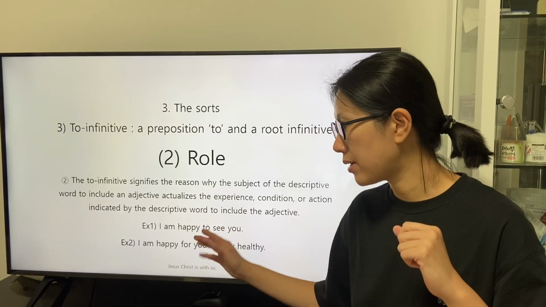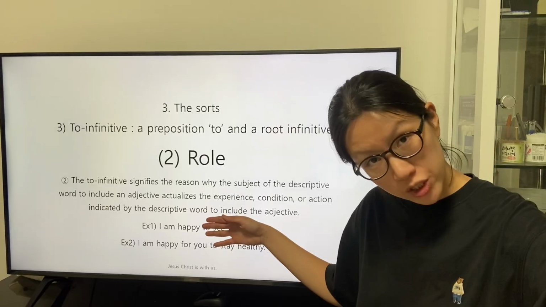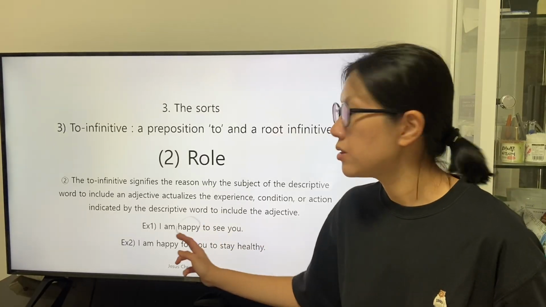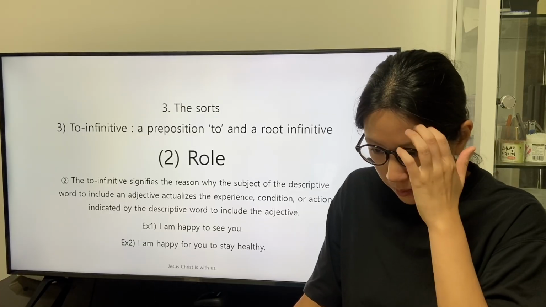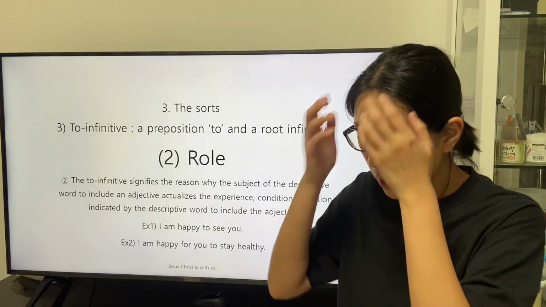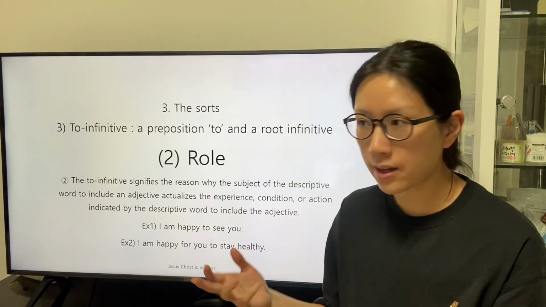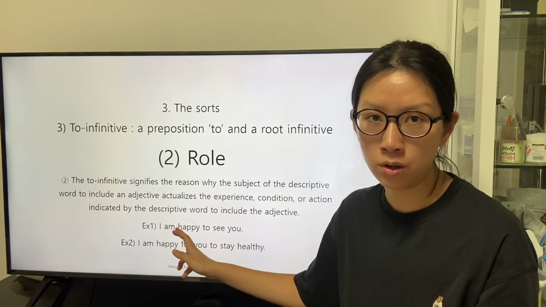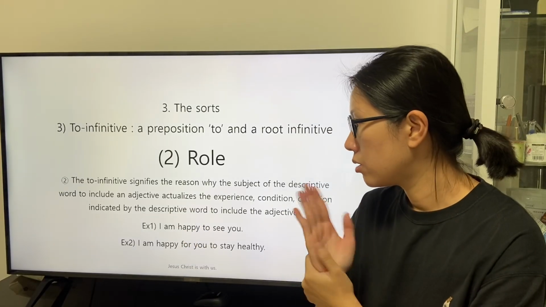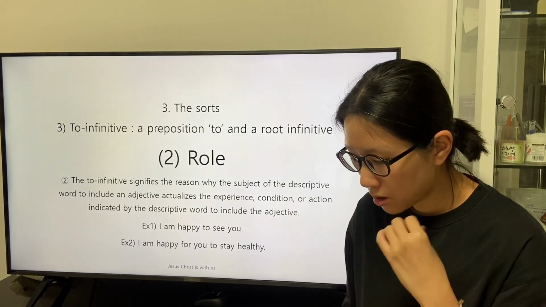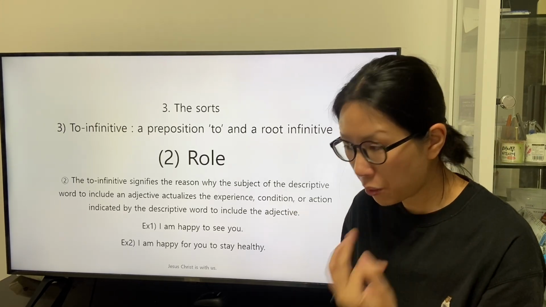So we can understand that the speaker is in a condition described by the adjective happy. And we can understand that the condition of the subject is about the orientation.